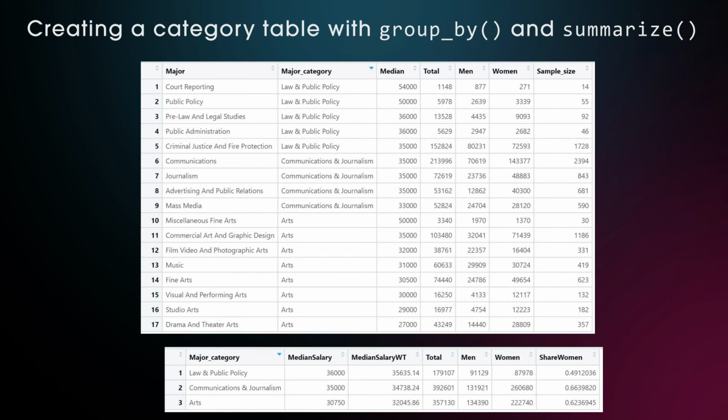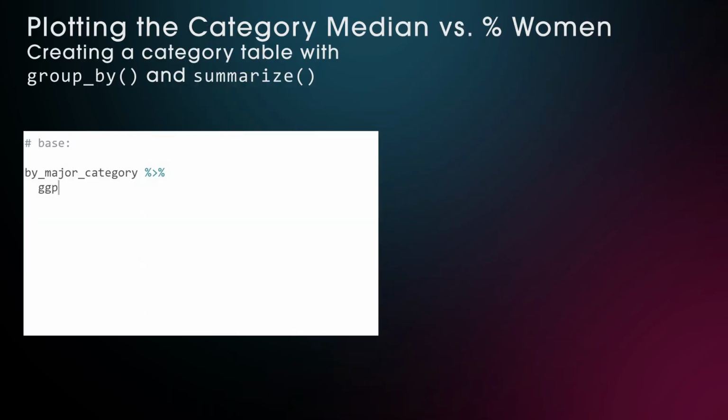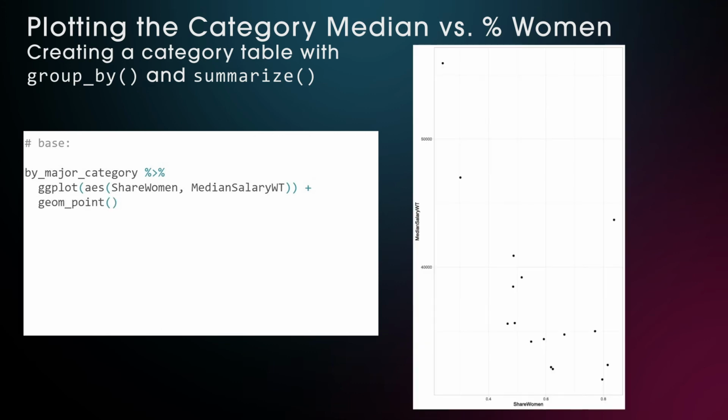However, this value gets a bit pulled up by the commercial art and graphic design degree that had over 1,000 students profiled and came in at a median of $35,000. The miscellaneous fine arts that are at 50,000 have almost no influence, as they only have a sample size of 30. Let's plot these summarized values with women percentage on the x-axis and median weighted salary on the y-axis.